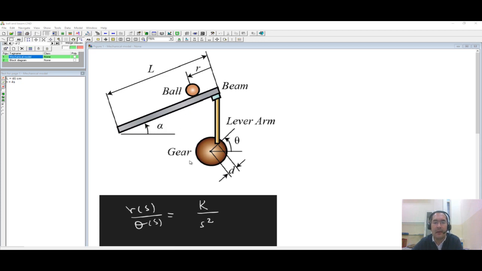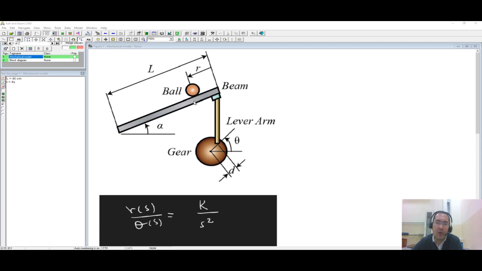And by connecting a motor to this arm, you can see in this arm here, we can change this angle alpha.